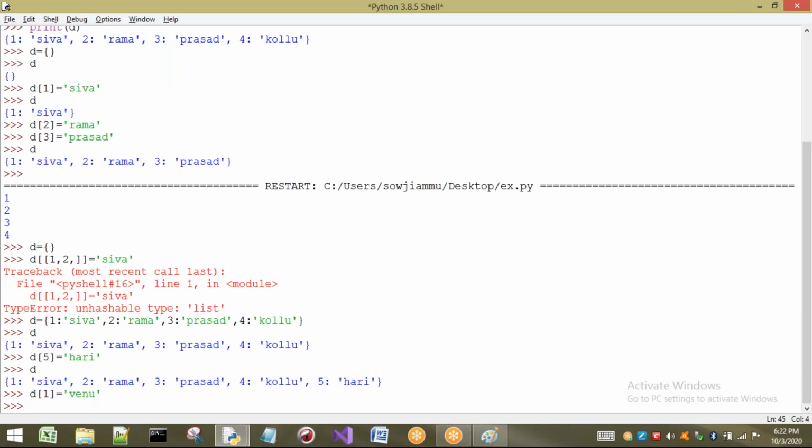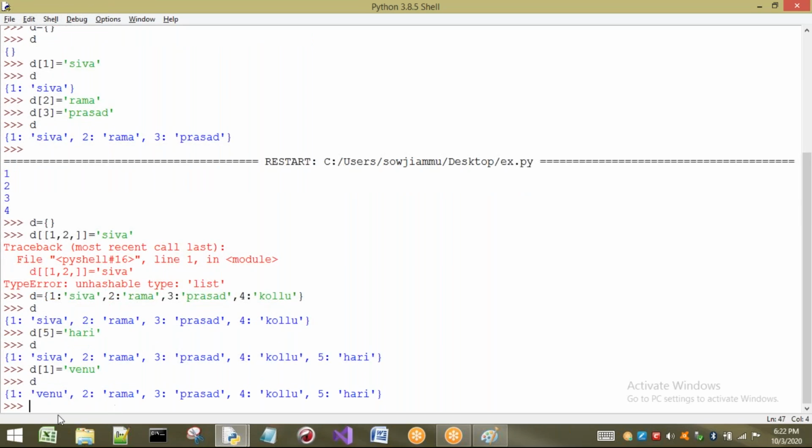Okay, so let's take this one, D of 1. Okay, just I will print. Already I have done this one, D of 1 equal to Venu. What happens here? Already 1 is there, so the Shiva is going to be replaced with Venu. So you can observe clearly here. Okay, so what we have to see, there are no duplicates here for the keys.